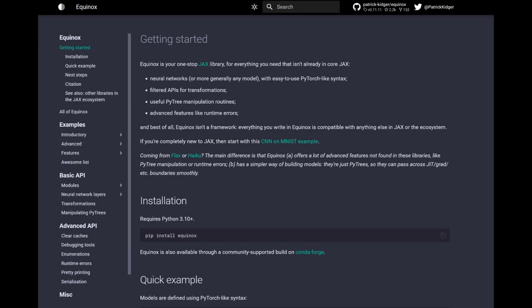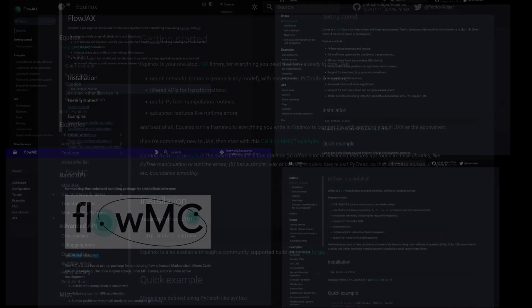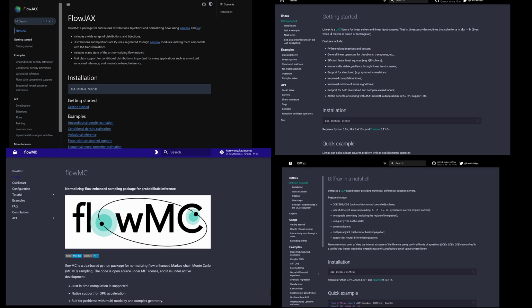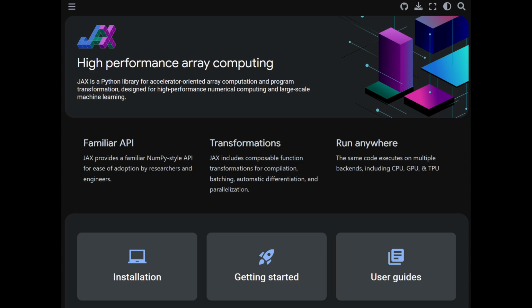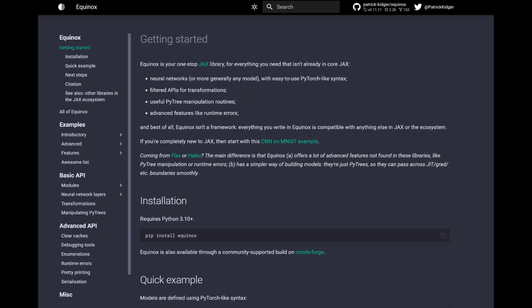Next is the Equinox branch of the ecosystem. These packages are based on Equinox, which is both a neural network package and provides a number of utilities for working with PyTrees. These include packages such as Diffrax, Lineax, Optimistix, Quax, FlowJAX, FlowMC, etc. These packages are somewhat the inverse of the Google branch. They are popular in the open source community, but lack company support and are often maintained by a single or just a few people.